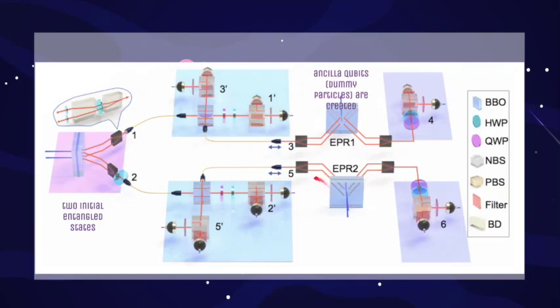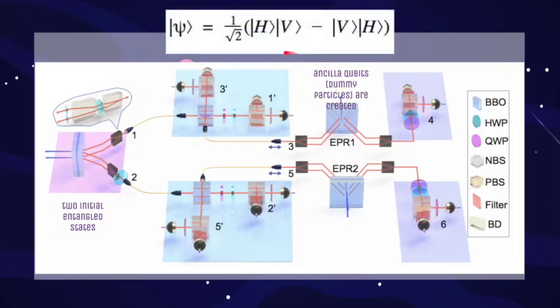Through such entanglement, we have three pairs of quantum entangled photons, each with the quantum state equation shown here. As we explained earlier, the photons are in a superposition of horizontal and vertical traveling. So if the first photon is traveling horizontally, the second has to go vertically. And if the first one is going vertically, the second has to go horizontally. And thus the reasoning behind this quantum state equation.